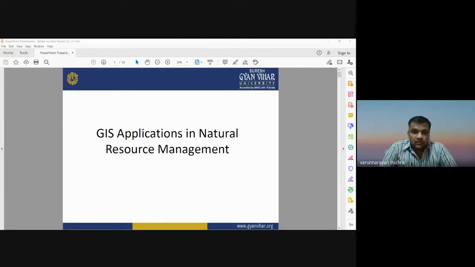We have to work on the sustainable management of natural resources so that the natural resources which are available today will also be present for the future generation. So GIS, remote sensing, GPS, or you can call it geoinformatics, is an efficient tool for natural resource management. Today we will see the application of GIS in natural resource management.